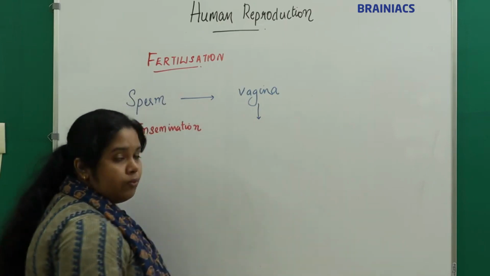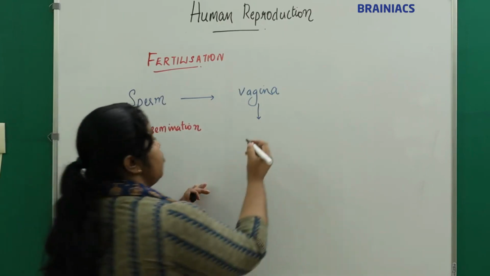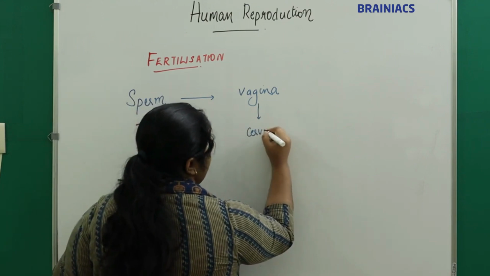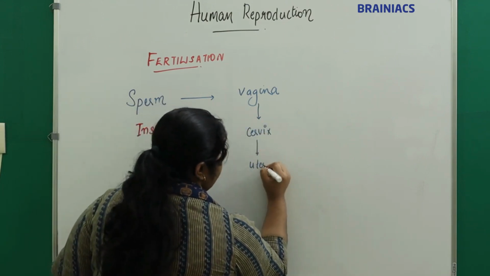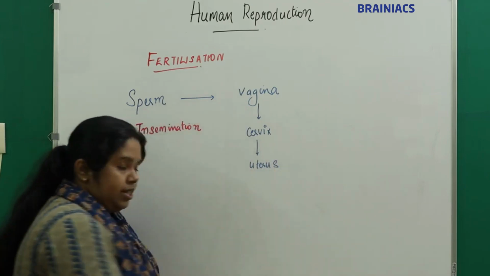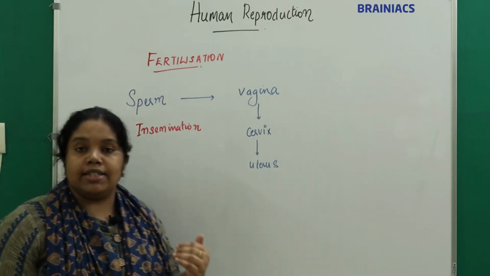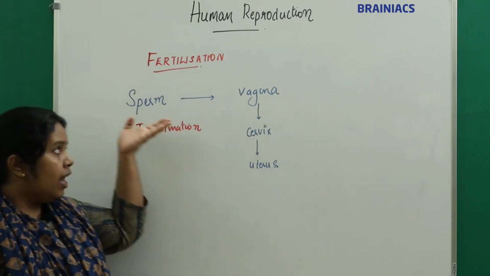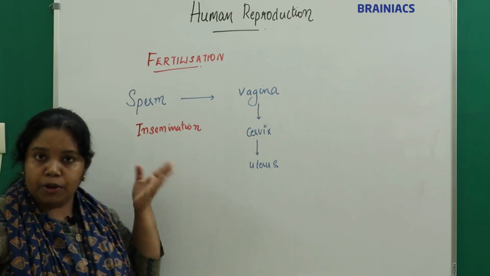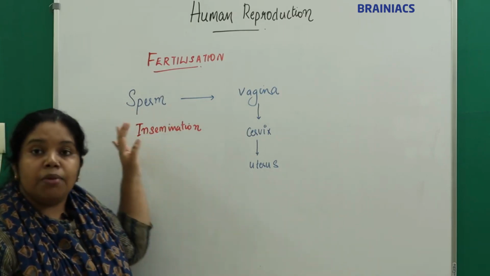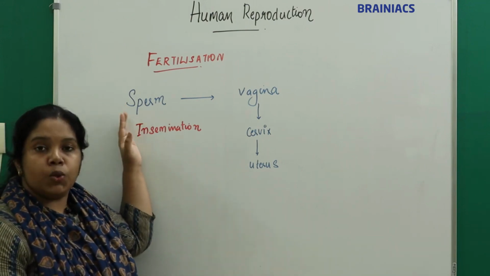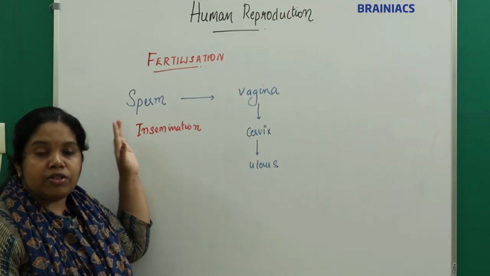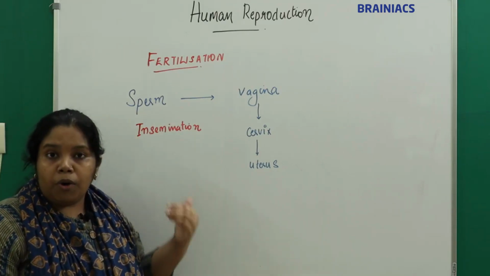It will travel first to the cervix, then to the uterus. What happens in the uterus is that the sperm will attain final maturity. This sperm is motile because it gets matured at the epididymis. And it has become motile.